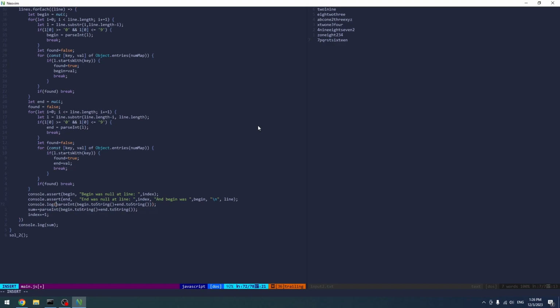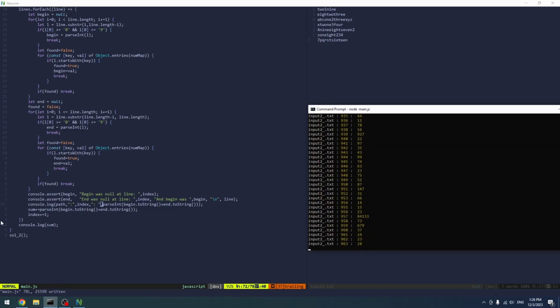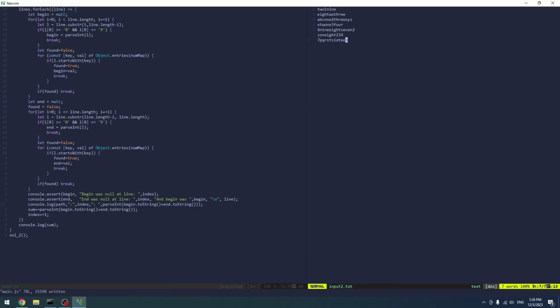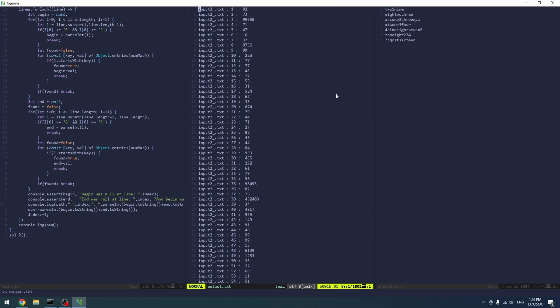Okay, we log it here, so we can do something like path, 2 dots, line, or index in this case, 2 dots space, so that it's double spaced. Okay, let's check out 0, for example. We can even probably output it to output.txt, and let's actually edit output with vim output.txt, right?